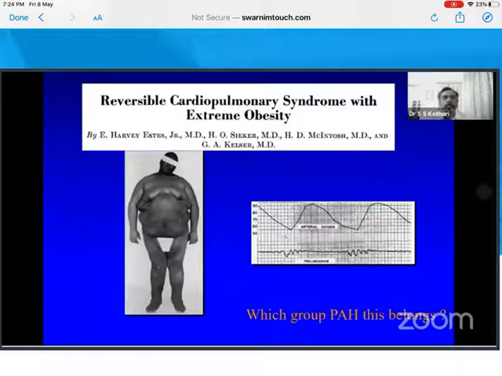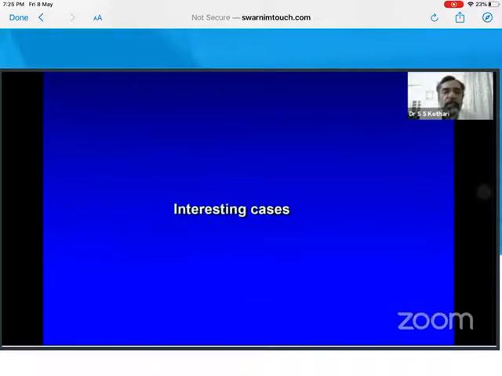Okay, what is the cause of PAH in him? This is from 1957 Circulation, very early days. Obesity can cause cardiomyopathy, reversible restrictive cardiomyopathy. Obesity can cause sleep apnea. Obesity can cause reactive pulmonary vascular disease. Obesity can have high output heart failure. And surprisingly, obesity can also give you pre-capillary vascular disease like type 1 PAH. So any of this is possible. And metabolic syndrome and the restrictive heart disease that we just discussed are all applicable. So you can see how complex it can become.